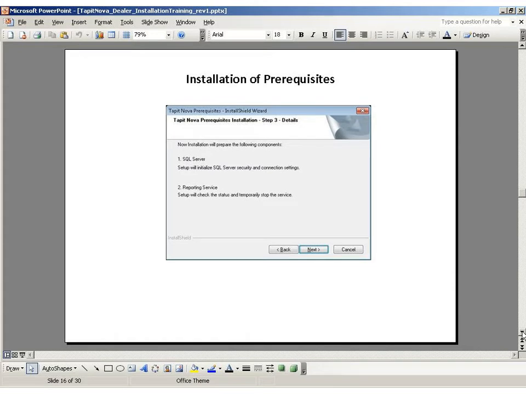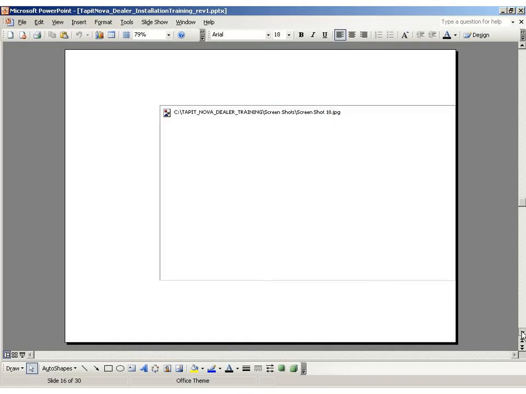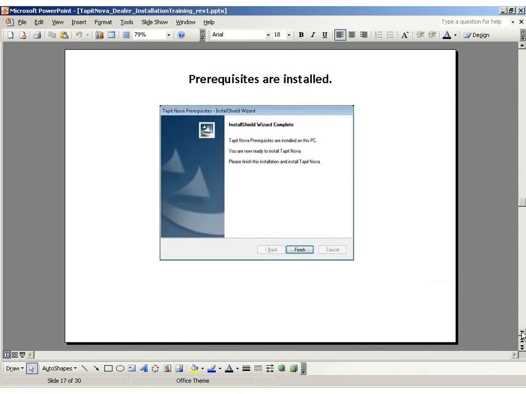Now, Tapit Nova will prepare to install the following components: the SQL Server, and it will check to see about the reporting service status and temporarily stop that service. Then you'll get a message letting you know that all the prerequisites are installed and you are ready to install Tapit Nova.